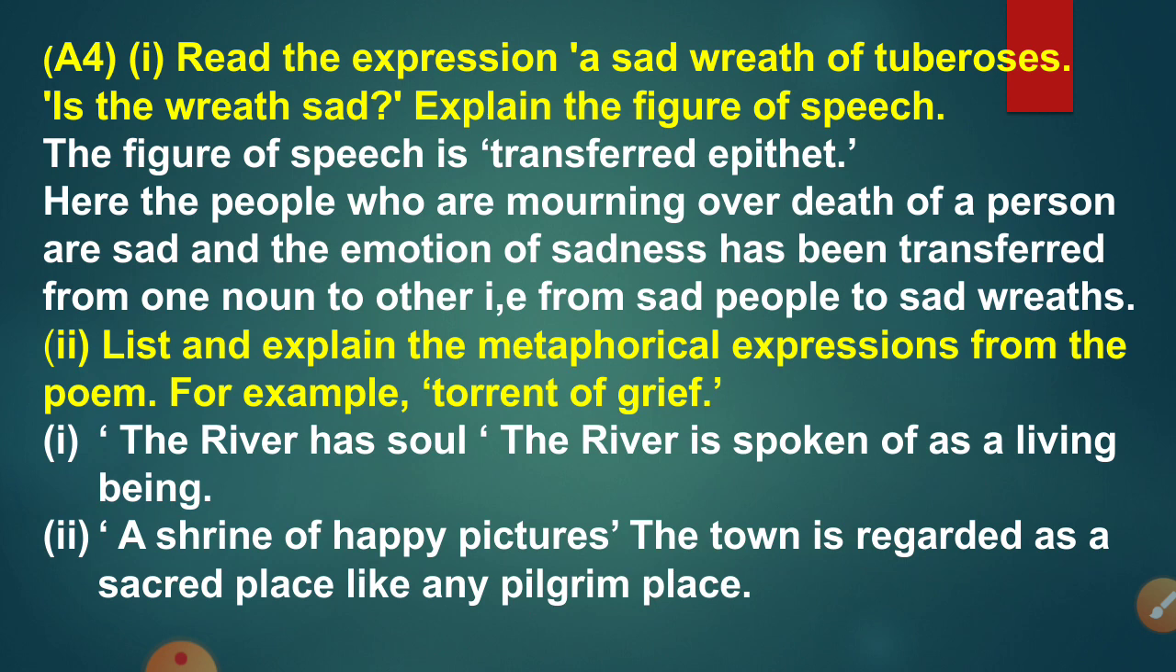Next is, list and explain the metaphorical expressions from the poem. For example, torrent of grief. Now this is what we have explained earlier. Here are other expressions we have to explain. So, the river has soul. The river is spoken of as a living being. And second is, a shrine of happy pictures. The town is regarded as a sacred place like any pilgrim place. So it is a shrine of happy pictures.